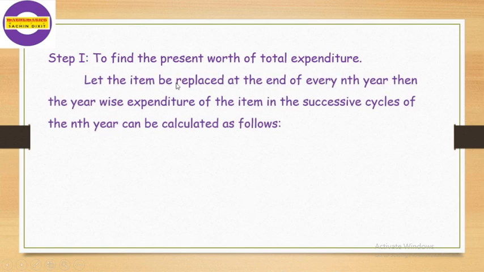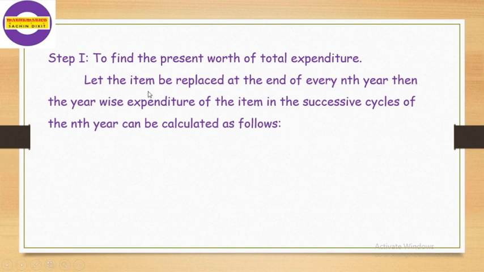Let the item be replaced at the end of every nth year, then the year-wise expenditure of the item in successive cycles of nth year can be calculated as follows.